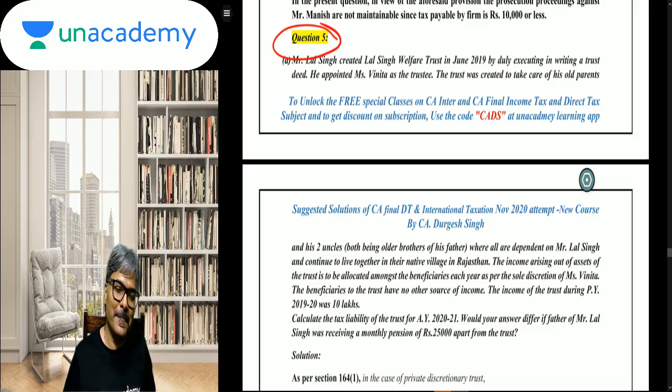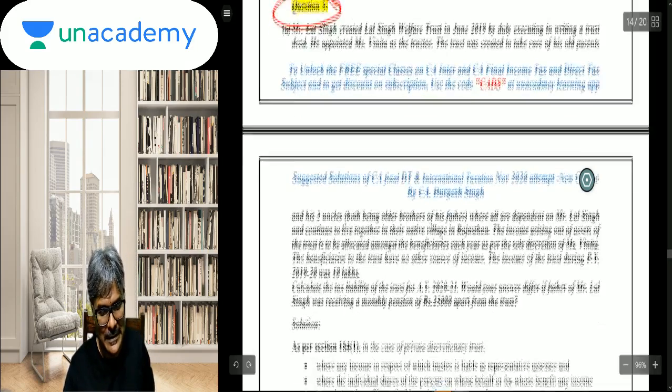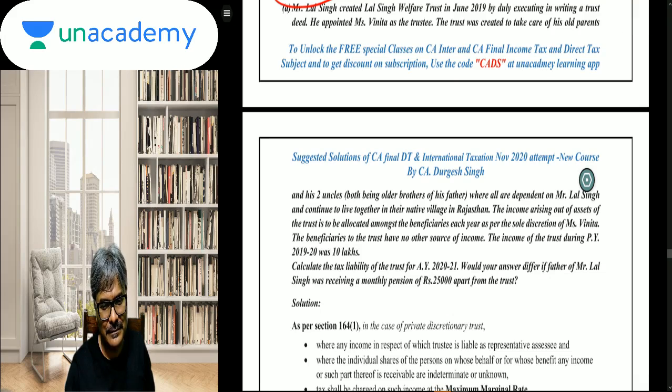Let's see. Mr. Lal Singh created Lal Singh Welfare Trust in June 2019 by duly executing and writing a trust deed. He appointed Mrs. Vinita as the trustee. The trust was created to take care of his old parents. So it's not a public trust, it is a private trust. His old parents and his two uncles, both being older brothers of his father, are all dependent on Mr. Lal Singh.